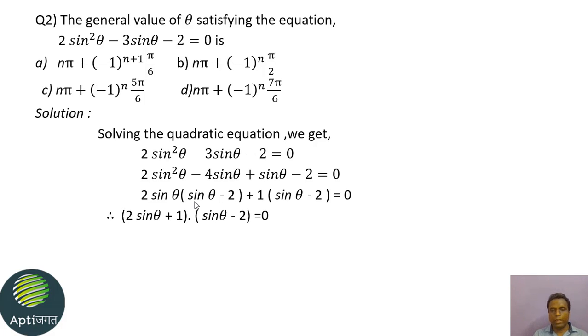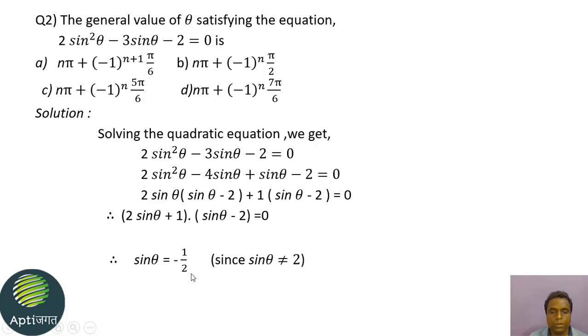So ultimately we get two products: (2 sin theta plus 1) into (sin theta minus 2) equal to 0. So what is the value? Sin theta equal to minus half, because the other value, sin theta equal to 2, is not possible because it is out of the domain of sin theta. So we will reject the solution sin theta equal to 2, and we have the solution sin theta equal to minus half.